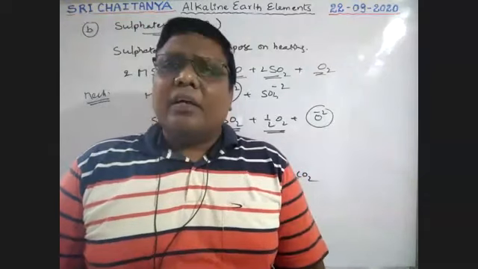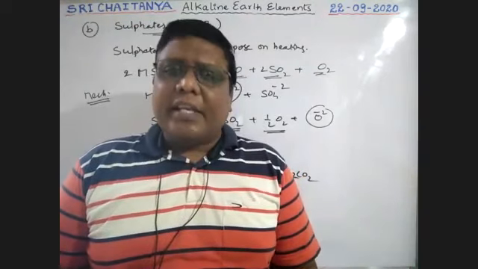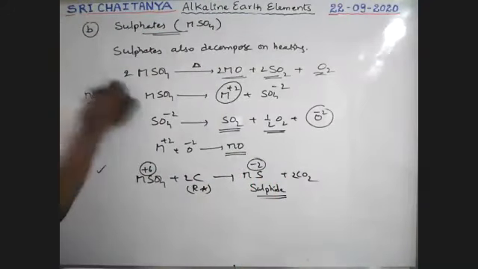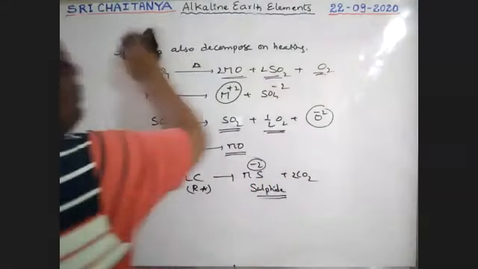Boys, I forgot two points. So please see here, in case of halides, note these points and please write them down.